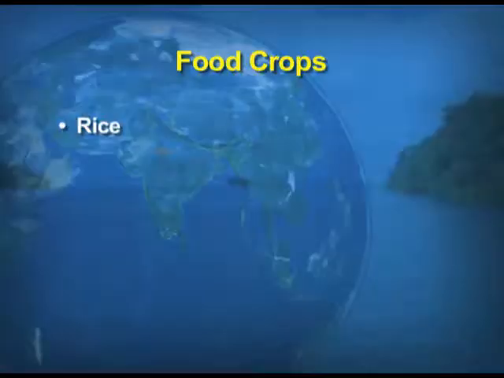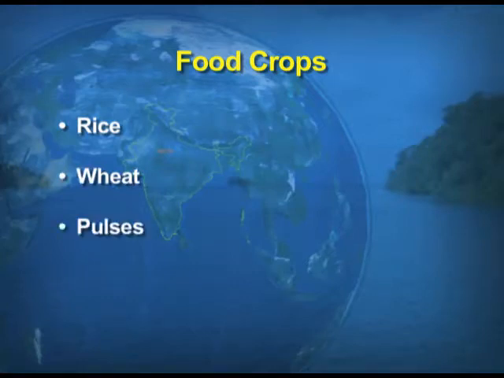So, dear children, now the portion of the chapter which we are going to take up today is the various crops. So, the first category of the crops which we will take up today is the food crops. Now, what are food crops? You must be knowing, children, the crops which we basically use as the main food in our daily diet. And a few examples are rice, wheat, pulses and coarse grains.